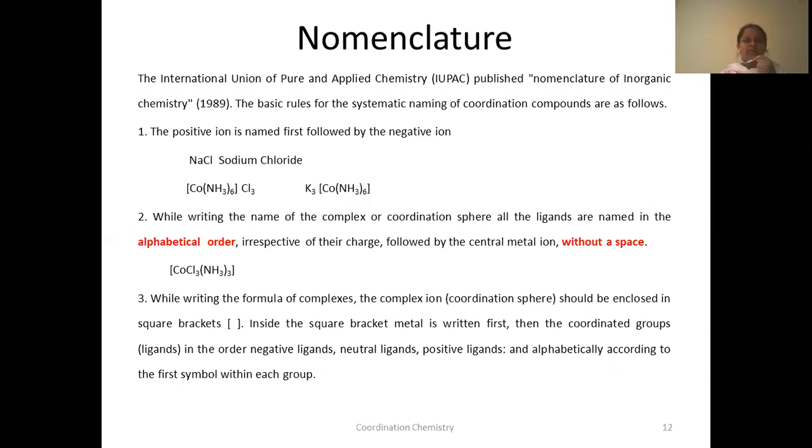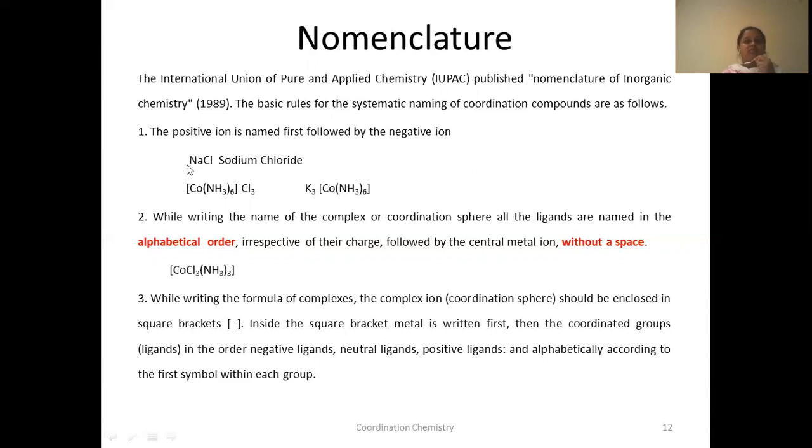The first rule is: the positive ion is named first, followed by the negative ion. Like simple inorganic salts, for example, NaCl. How do you name this NaCl? You have to name the positive ion first, followed by the negative ion. What is the positive ion among these two? Sodium. And the negative ion is chloride. So you will name it as sodium chloride, but not chlorosodium.